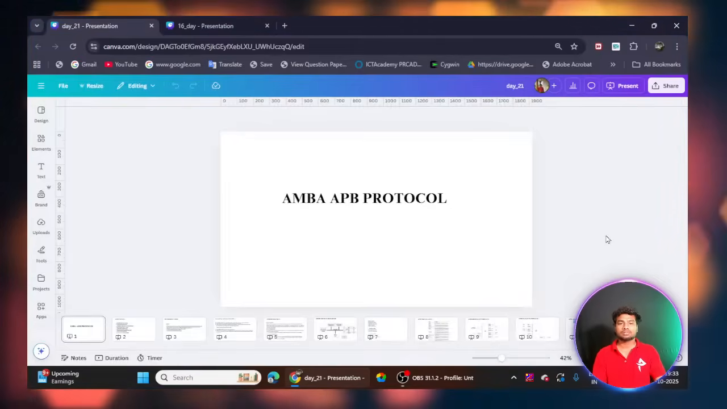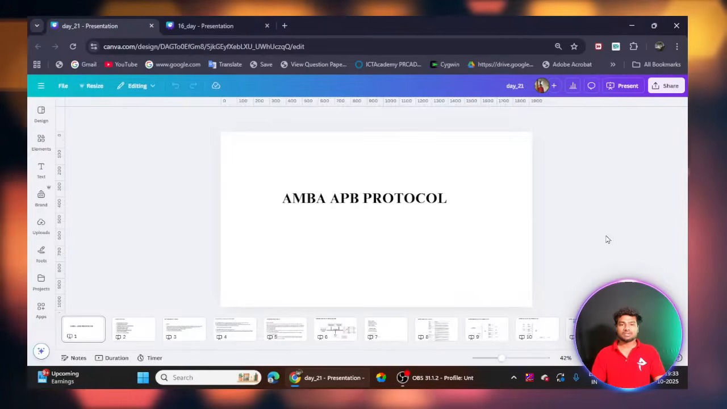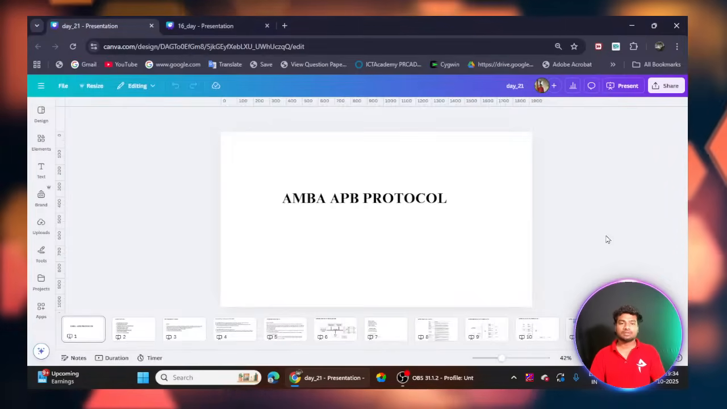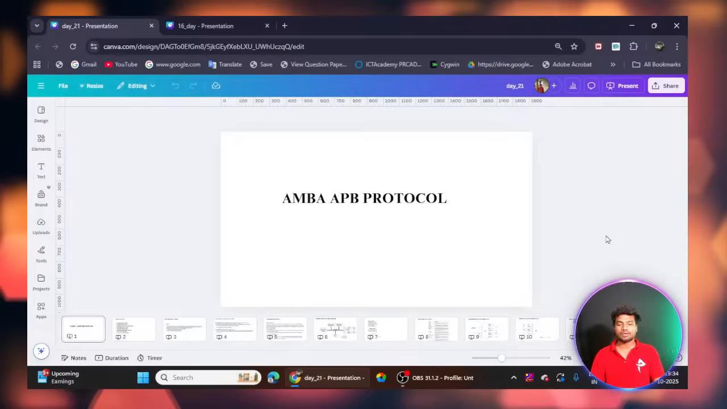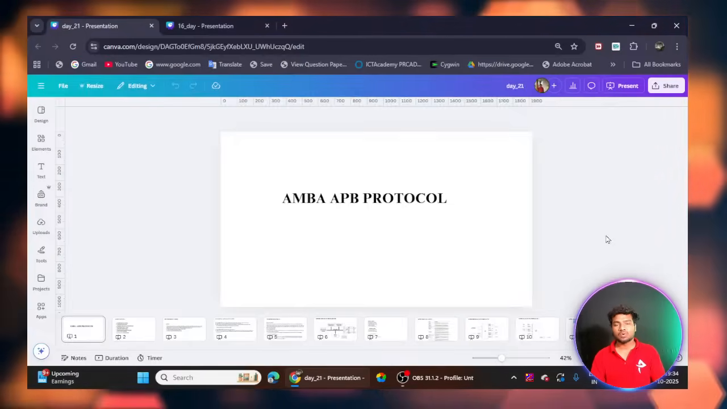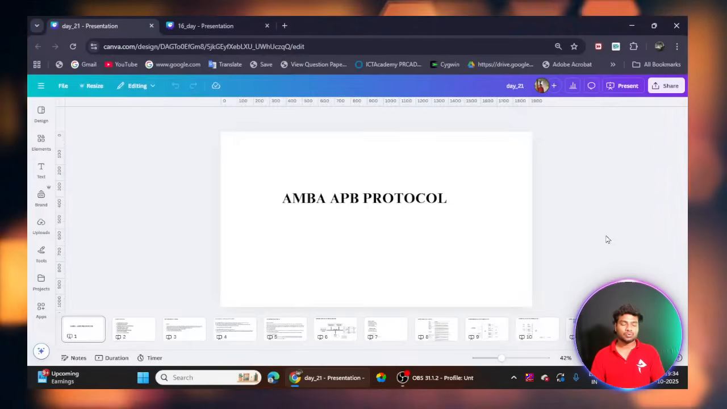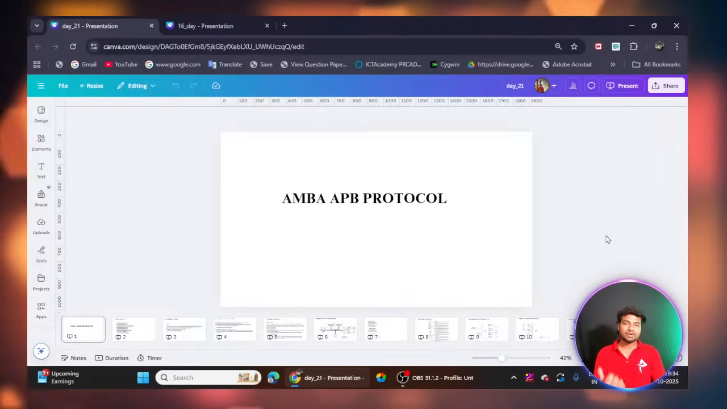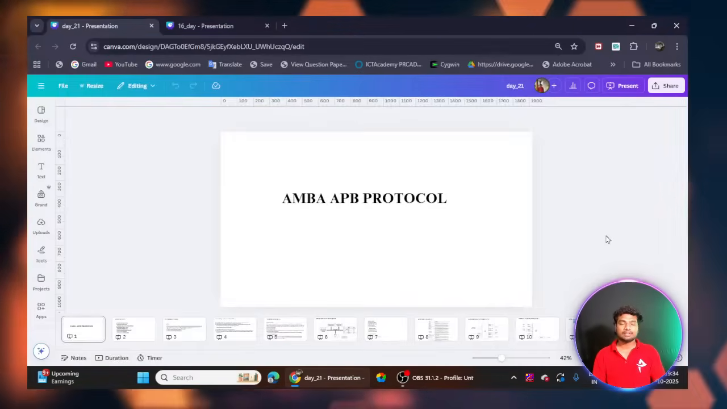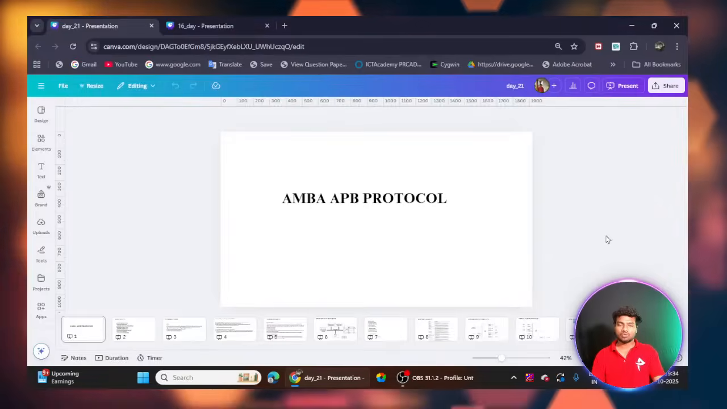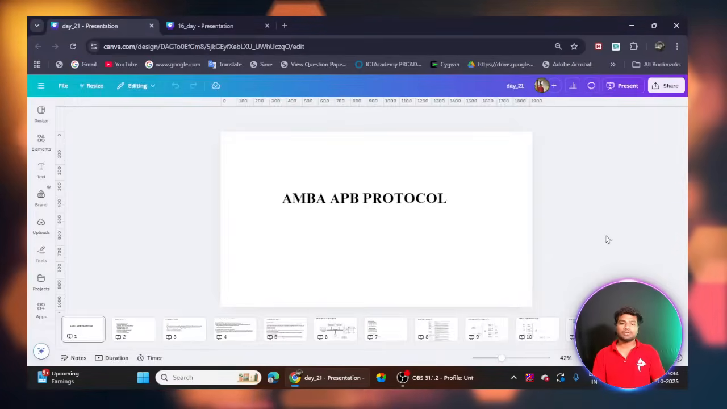So what are the protocols? How do they work? What are the functions of protocols? Why do we need the protocols? Just refer to the AMBA protocols, it will be helpful for you. Whoever is looking for a job in the VLSI domain, this is a basic protocol you must know, and you have to be thorough in these protocols.